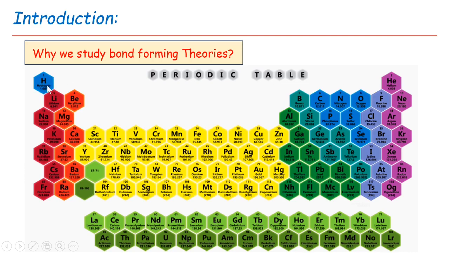Similarly, when hydrogen is combined with lithium, it has a different tendency or nature with respect to the H2 molecule, the hydrogen fluoride molecule, or the lithium hydride molecule. Similarly, when hydrogen is combined with any d block element, it has a different nature with respect to the hydrogen molecule, hydrogen fluoride molecule, or lithium hydride, and so on.